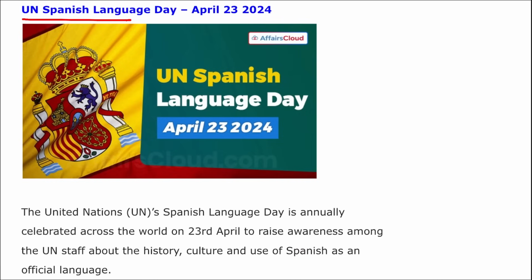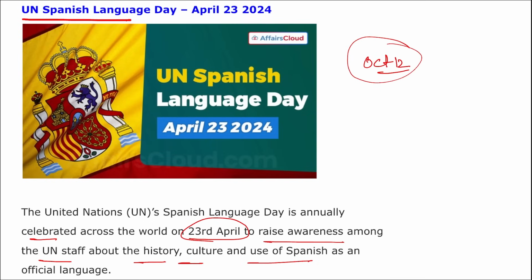Next you can see UN Spanish Language Day. This day is annually celebrated on 23rd of April to raise awareness among the UN staff about the history, culture, and usage of Spanish as an official language. Right? Then UN Spanish Language Day was originally observed on October 12, coinciding with the National Day of Spain.